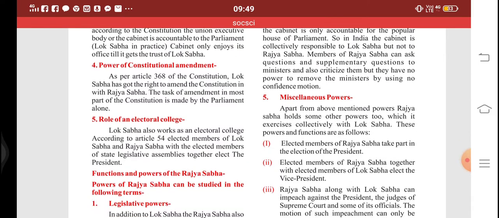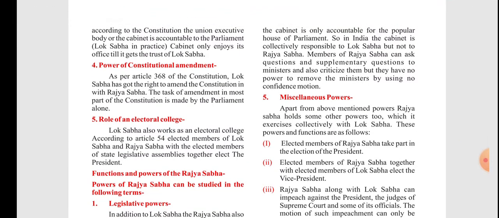Now let's see the miscellaneous power. Apart from the above mentioned powers, the Rajya Sabha holds some other powers too, which are exercised collectively with Lok Sabha. These powers and functions are as follows.